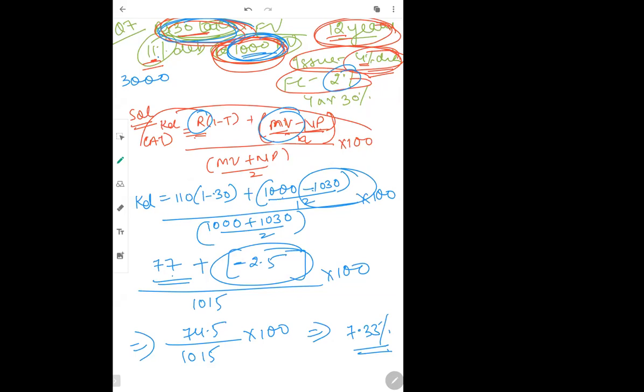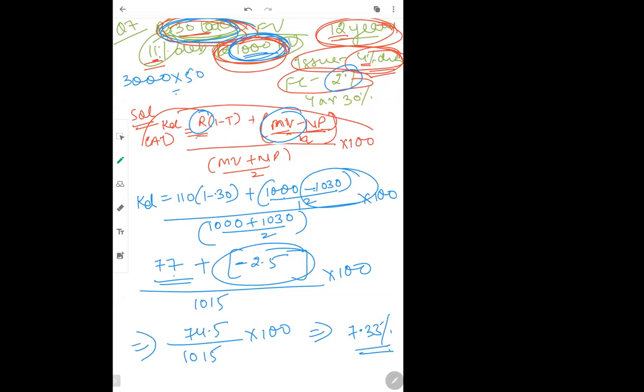If one debenture is sold at 50 rupees premium, then 3000 multiplied by 50, the total premium becomes 1,50,000. So we will add 1,50,000 there. Got it? If it was a percentage, you can directly take a percentage of 30 lakh or of 1000. But here they have given a per debenture premium, so we multiplied with the number of debentures, 3000.